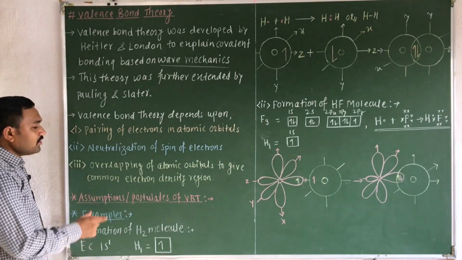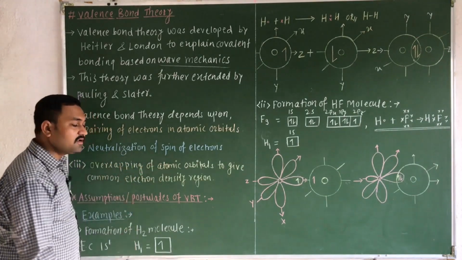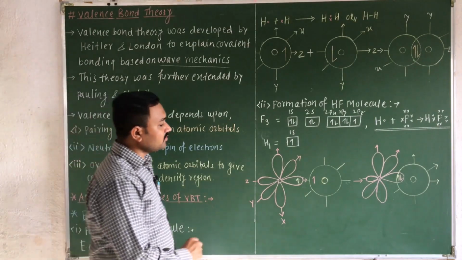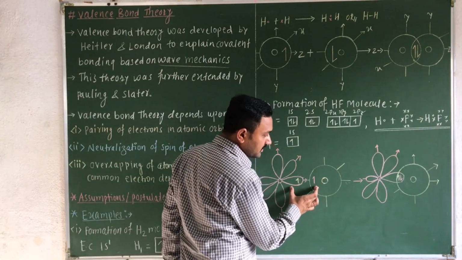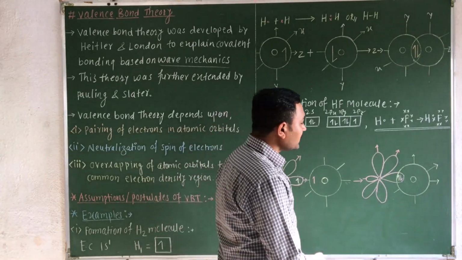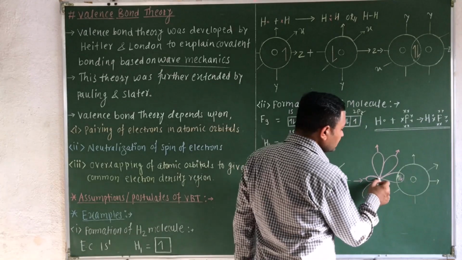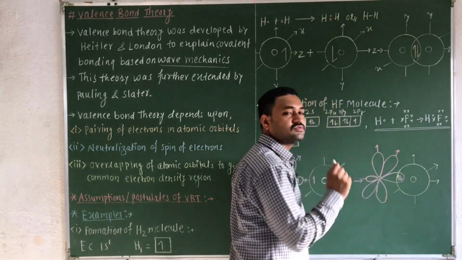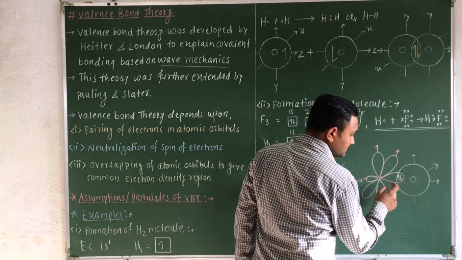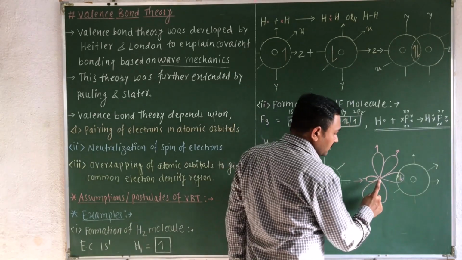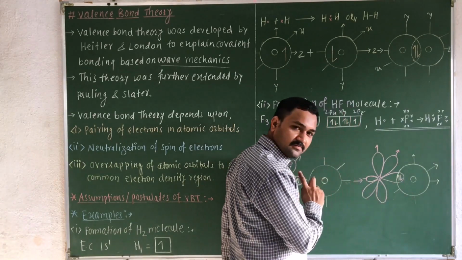Now third, the overlapping of atomic orbitals gives the common electron density region. Here you can observe that when these two atomic orbitals overlap, they create one common electron density region between the two nuclei of the atoms. I have shown here the atomic orbitals of two atoms.